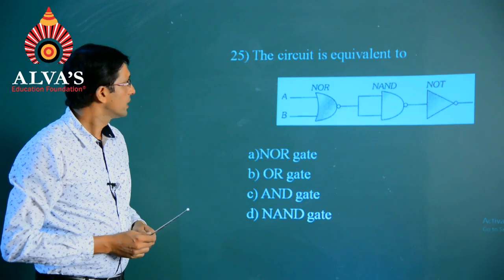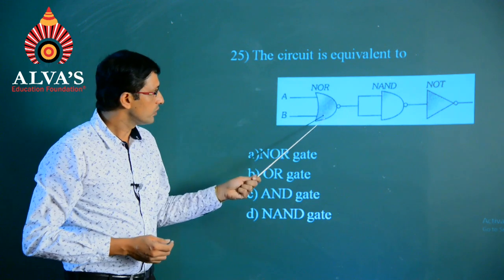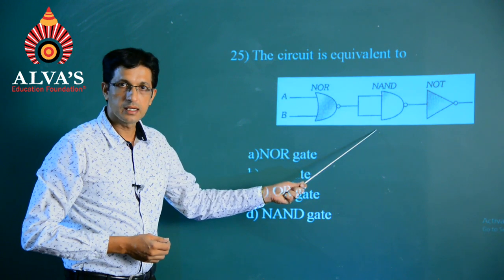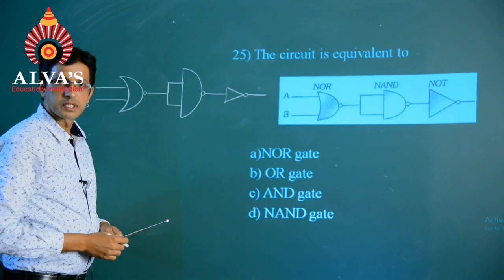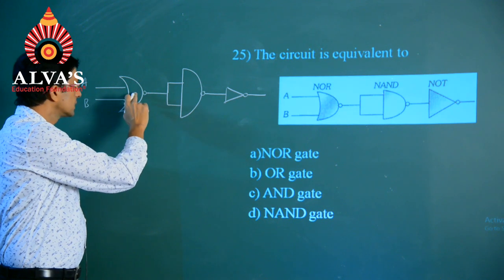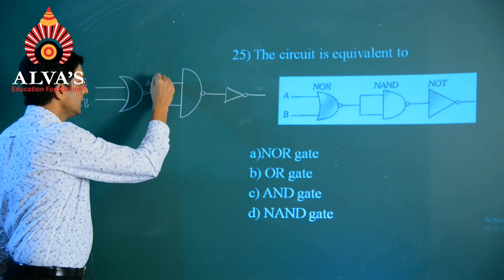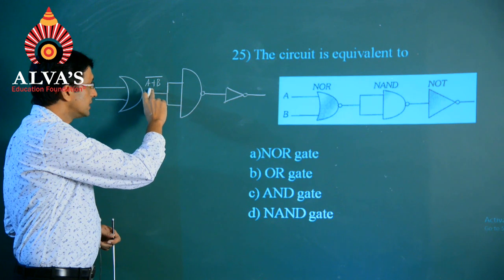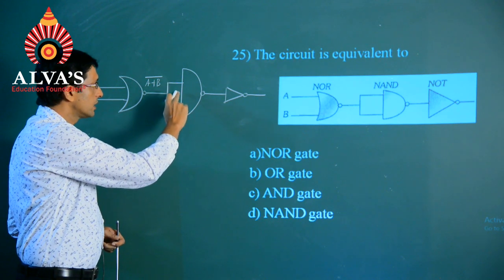Question number 25. The circuit is equivalent to. So, right now we are having a NOR gate, followed by a NAND gate, and lastly the NOT gate. So, we will begin with the solution right now. When A and B are the two inputs given to the NOR gate, we can write it as A plus B whole bar, and this output will become the common input for the